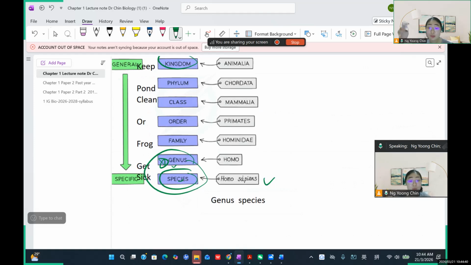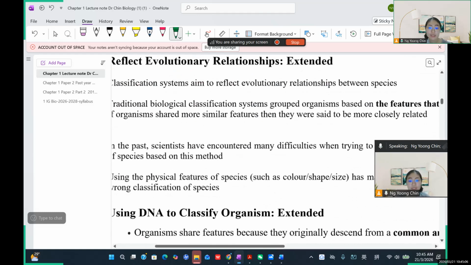Can they interbreed to produce a fertile offspring? The answer is no. So these two things must be the same. Homo sapiens can interbreed with another Homo sapiens to produce Homo sapiens offspring. You cannot have two different species interbreed, as you will not be able to produce a fertile offspring. Okay, that's all.